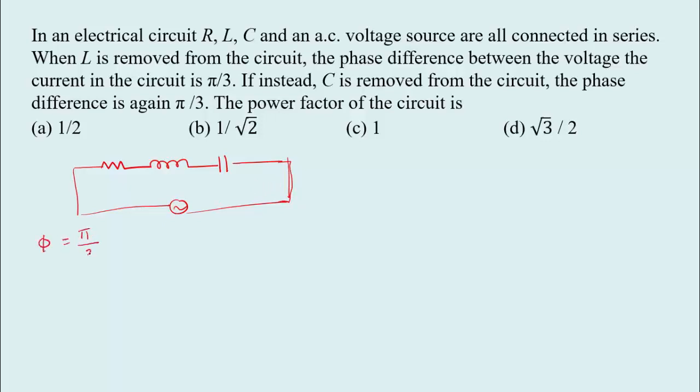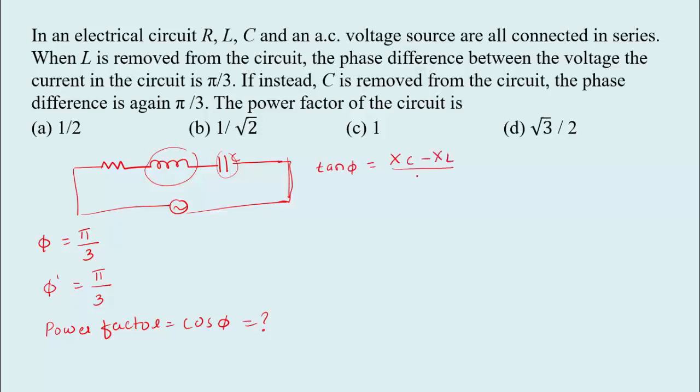The phase difference between voltage and current is phi, this is the phase difference. So when the inductor is removed, we got phi equal to pi by 3. So in the second case, when the capacitor is removed, again we get the phase difference is the same, that is pi by 3. So we want the power factor. The power factor is equal to cos phi. So we have to calculate the cos phi value. So we have the relation, that is tan phi equal to XC minus XL divided by R.